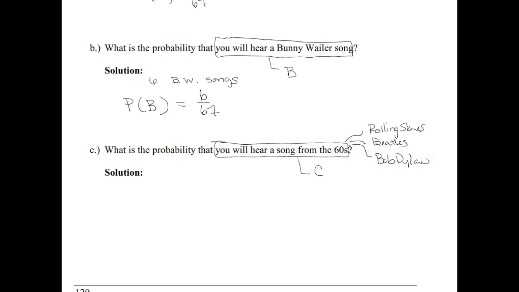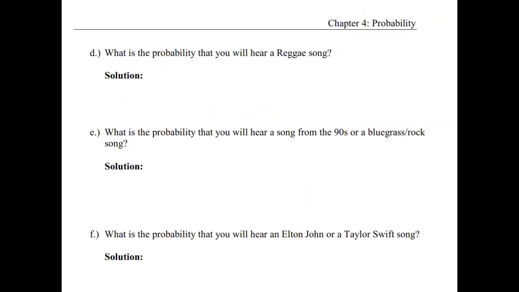And so back up in the paragraph, if we look at those, there were 5 Rolling Stones, 7 from the Beatles, and 9 from Bob Dylan. So if we add those all together, we get 21, out of our total of 67 songs. So the probability that we would hear a song from the 60s, if we just randomly pick a song out of these 67, would be 21 chances out of 67.